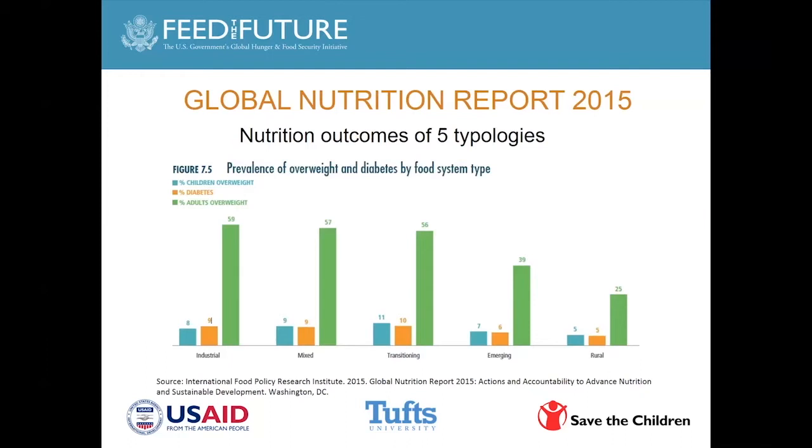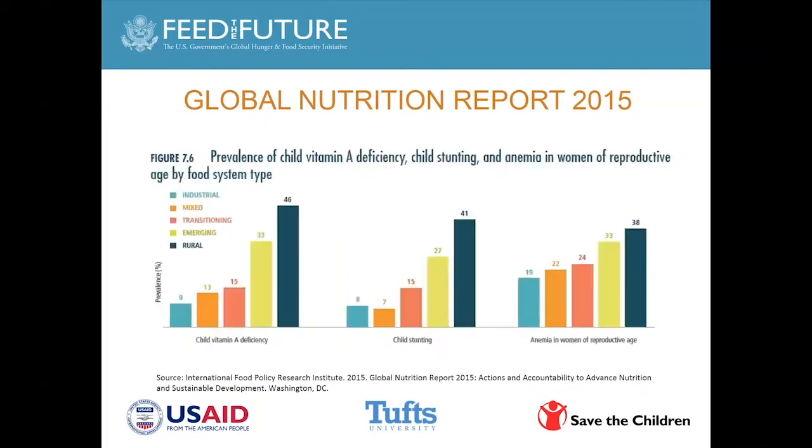However, the flip side of this, when we go to the next slide, is that when we look at vitamin A deficiency, stunting, and anemia, the opposite finding from the prior slide, that you find in industrialized food systems very low vitamin A deficiency in children, low rates of stunting, and lower rates of anemia in women. So that food systems are associated with a different mix of nutrition problems.